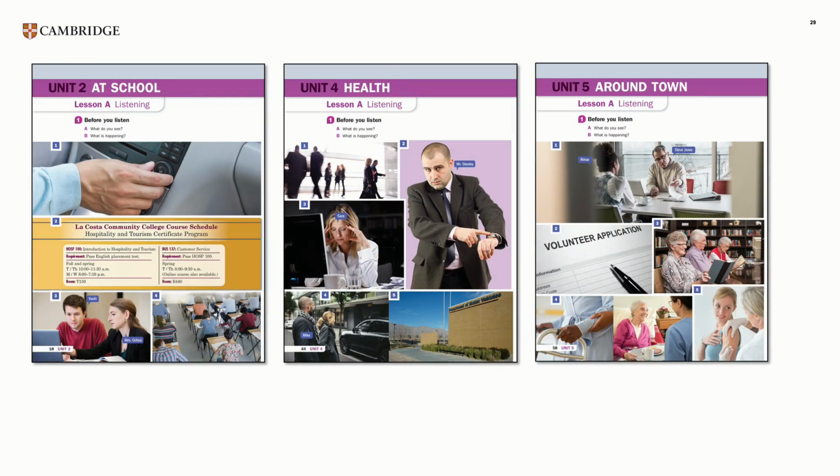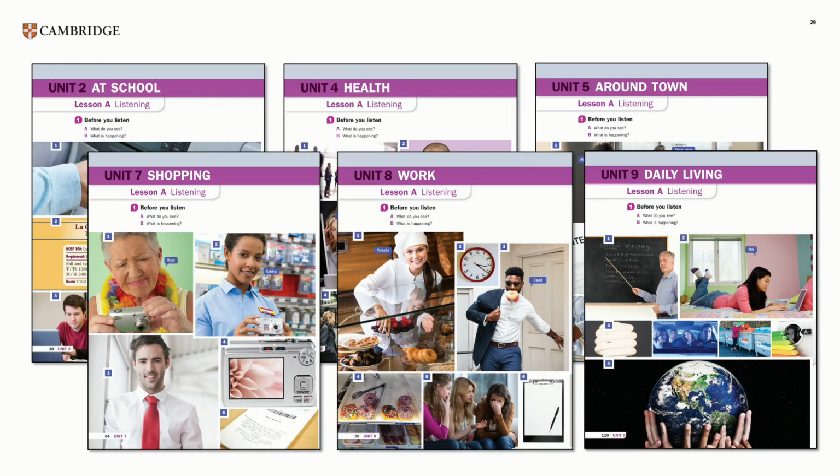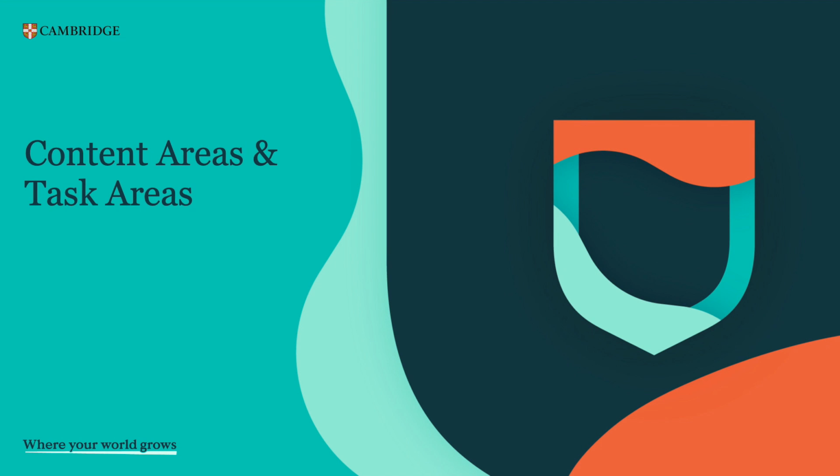Other units in this student's book cover additional competencies, such as basic communication, consumer economics, and health. We've seen examples of how Ventures aligns with STEPS in terms of what it covers, the ELP standards and the CASAS competencies. Now, let's take a look at how Ventures aligns with STEPS in terms of how the activities in Ventures prepare students for the experience of taking the test.